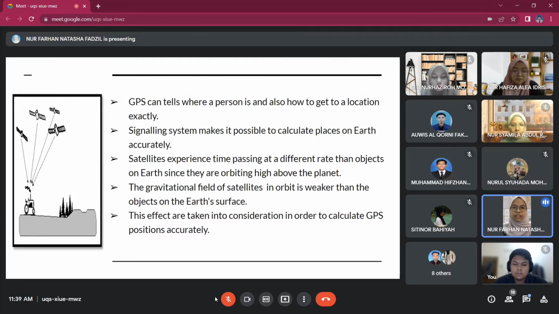Due to the mass of the Earth, the gravitational field that satellites experience in orbit is weaker than the gravitational field that objects on the Earth's surface experience. This implies that clocks on board satellites and the passage of time experienced by them are different from clocks on Earth. So this effect must be taken into consideration in order to calculate GPS positions accurately.